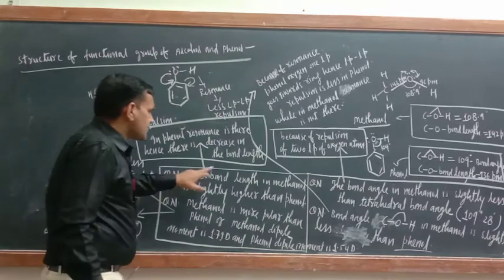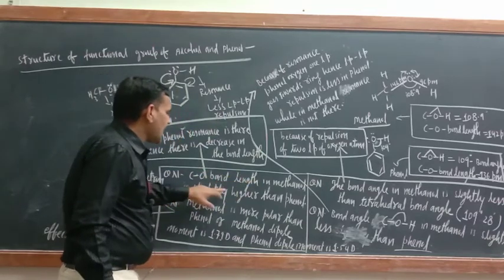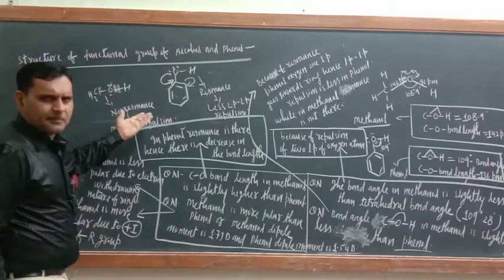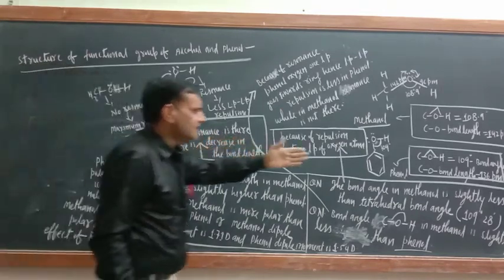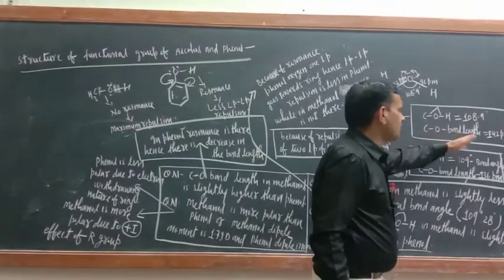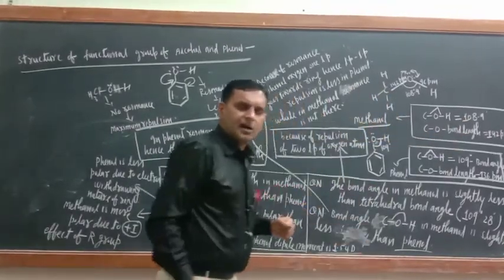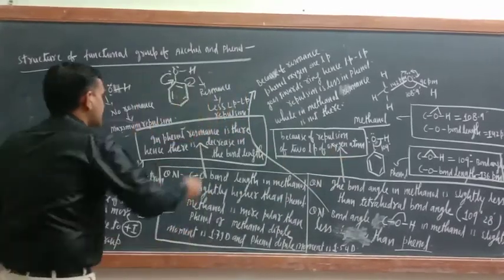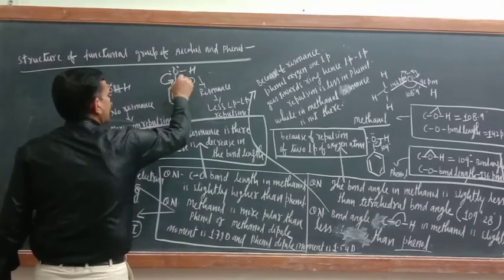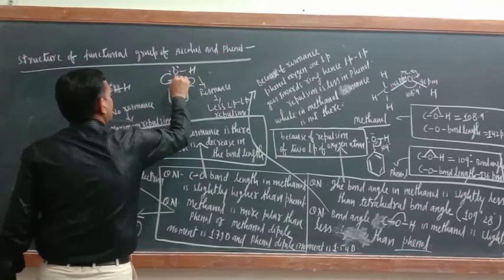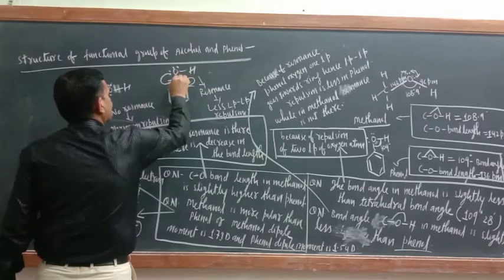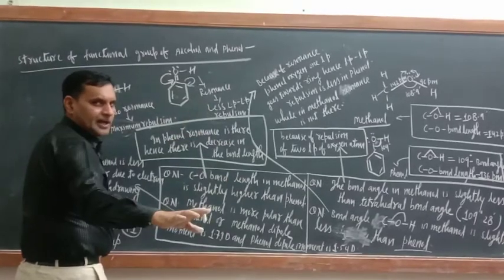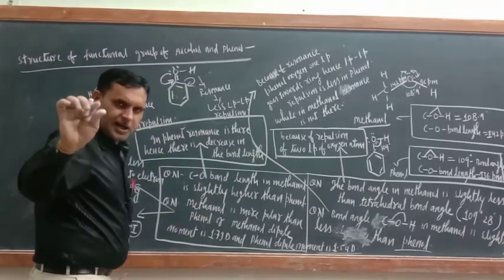Next question is, CO bond length in methanol is slightly higher than phenol. Okay, now just see, this is obviously related with the resonance only. Here just see, bond length in methanol is 142 picometer. Correct or not? While in case of phenol, 136 picometer. So just see, here if resonance is there, partial double bond character will come. So because of partial double bond character, there is a decrease in the bond length.